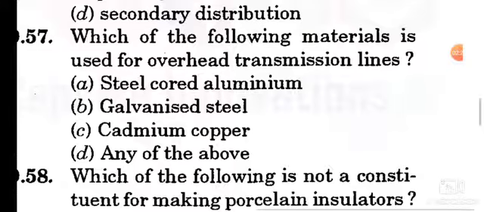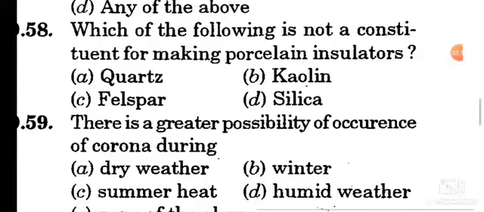Which of the following materials is used for overhead transmission lines? Steel cored aluminum, galvanized steel, cadmium copper. Question number 58. Which of the following is not a constituent for making porcelain insulators? Option D is silica, the correct answer. Which of the following materials is not a constituent for making porcelain insulators? Silica, because by using silica, the porcelain insulator breaks very fast. So silica is not used in line insulators.